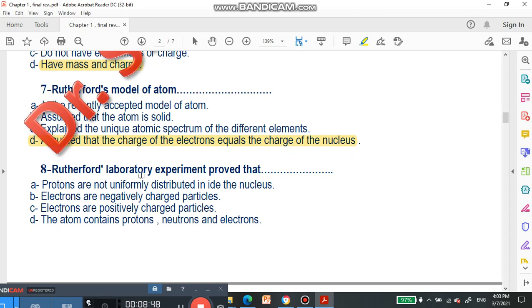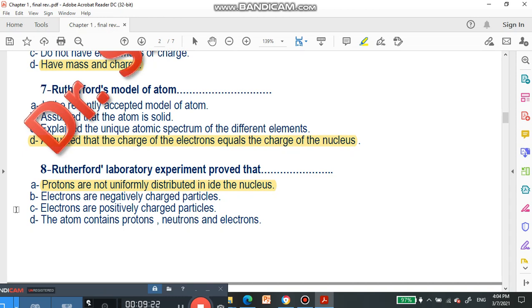Rutherford's laboratory experiment proved that. Rutherford made some assumptions. Protons are not uniformly distributed in the nucleus. Do you think that is right? I think it's the right answer. We will not continue with the other choices, we will just discuss them. Protons are not uniformly distributed. Yes, inside the nucleus we have a large number of protons, so the nucleus is positively charged.